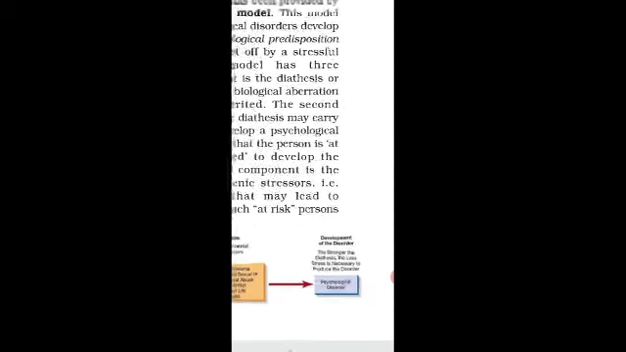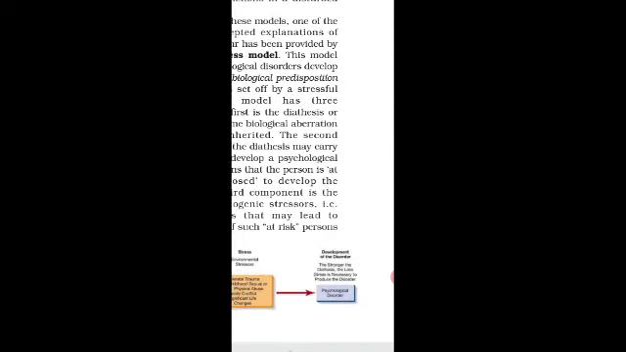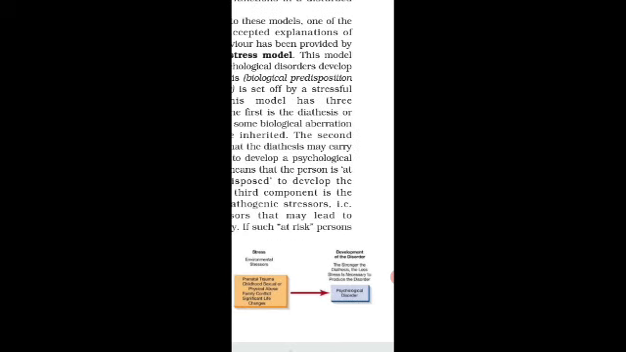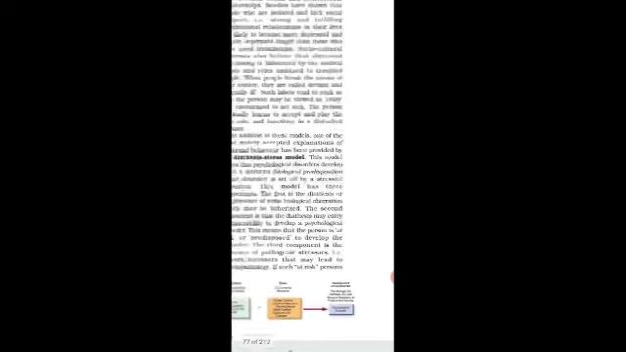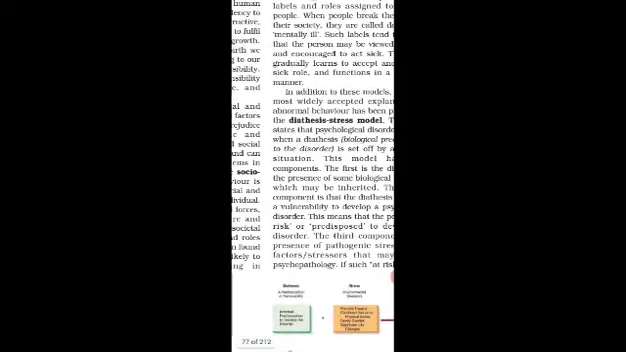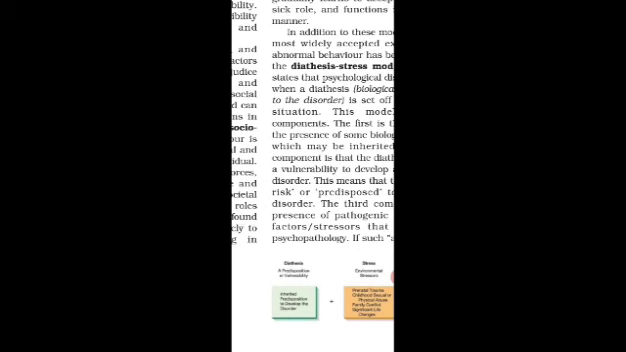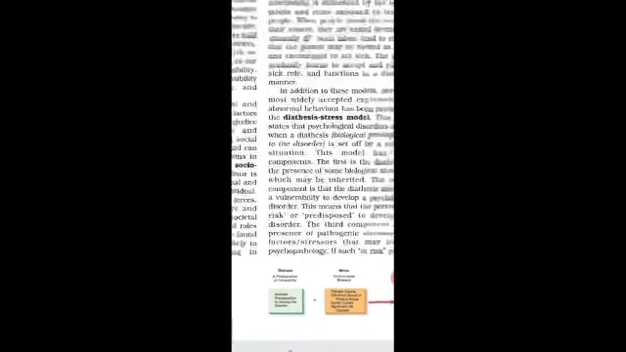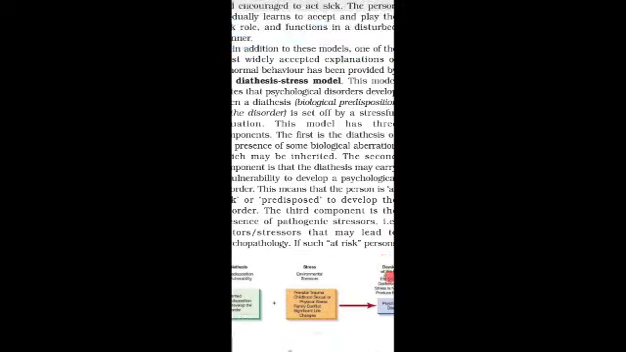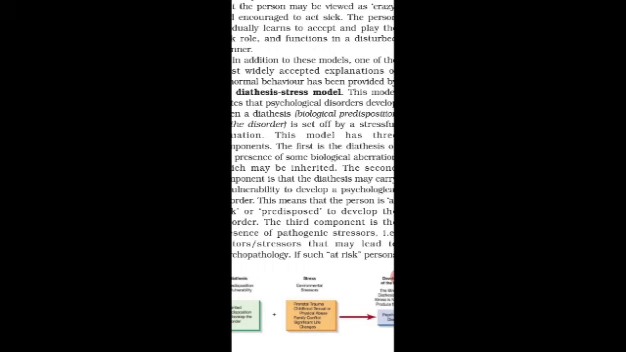In addition to these models, there is one of the most accepted models, that is the diathesis stress model. This model tells that psychological disorders develop due to some stressful situations. It has three components. First component is related to predisposition or vulnerability. It is something that we gain from our genetic factors that are inherited, and that's why the disorder can occur in the person. Second component is considered as stress.